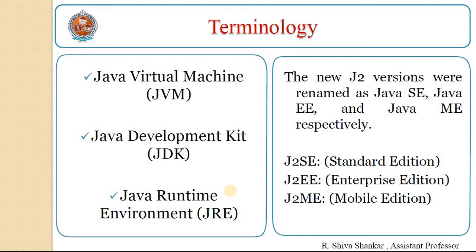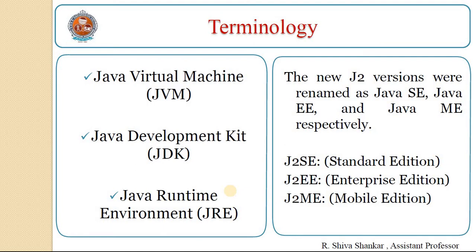Java Runtime Environment, that is, the JRE. The JRE is a part of the JDK, which means that the JDK includes the JRE. When you have the JRE installed on your system, you can run a Java program, however, you won't be able to compile it. The JRE includes the JVM, browser plugin and applet support. When you only need to run a Java program on your computer, you only need the JRE.